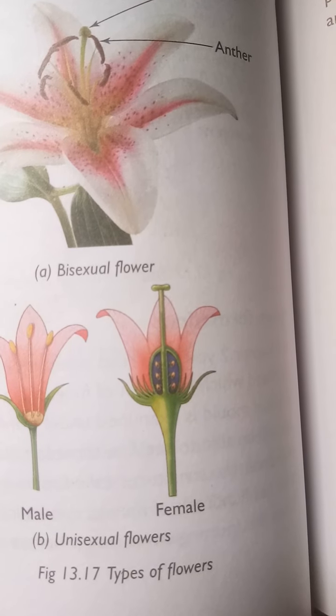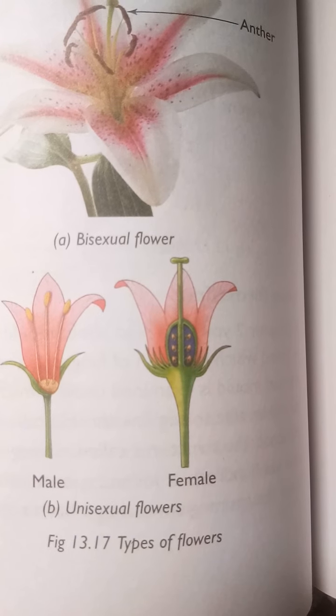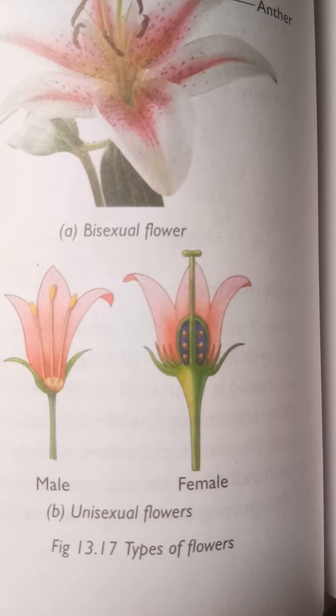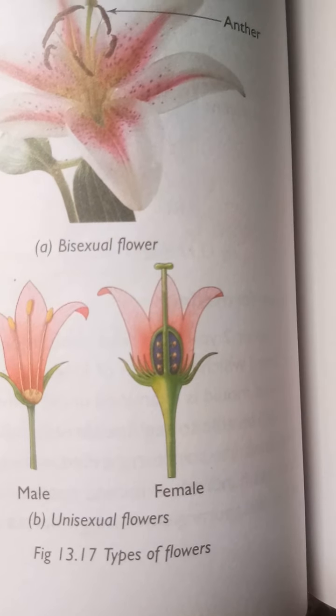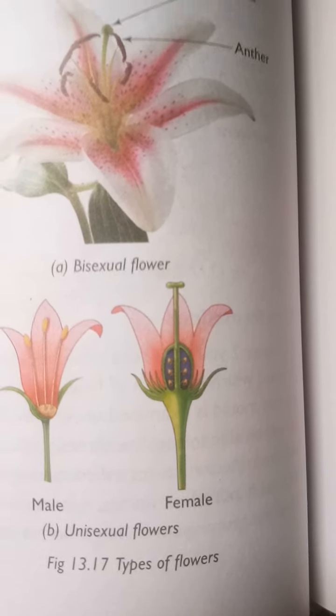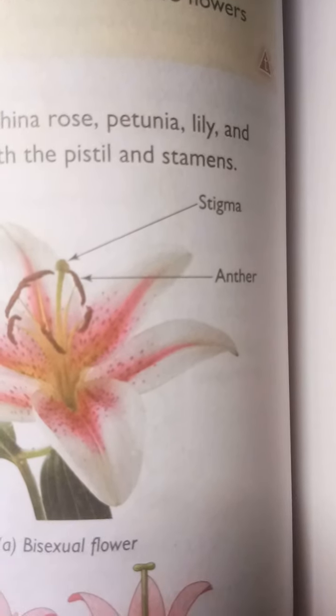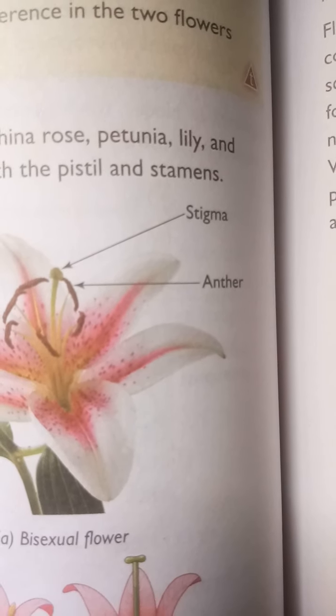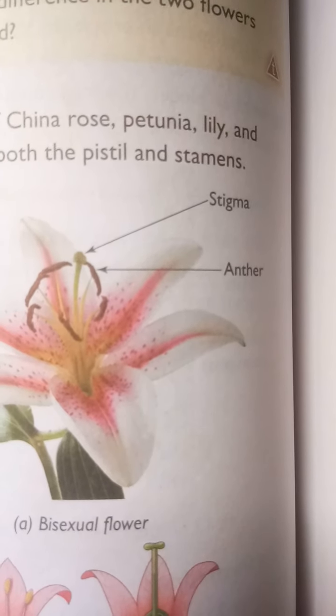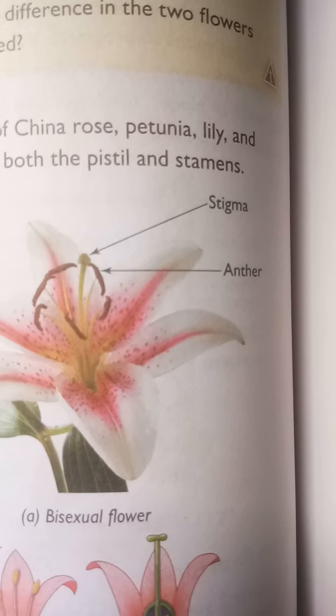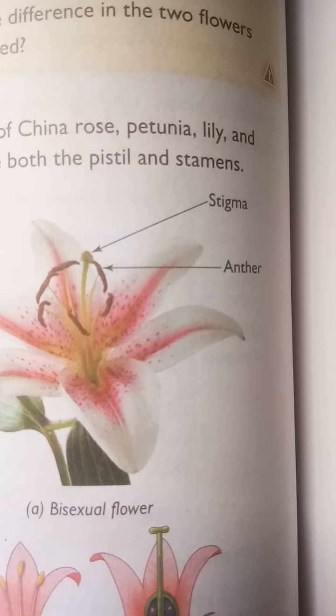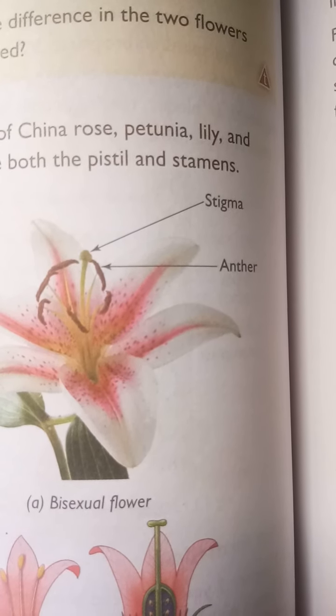Those are called unisexual flowers. The flowers which contain both stamen and pistil are called bisexual flowers.